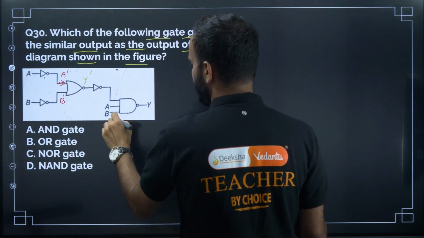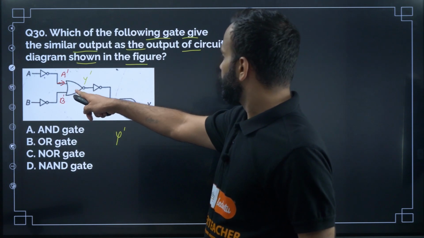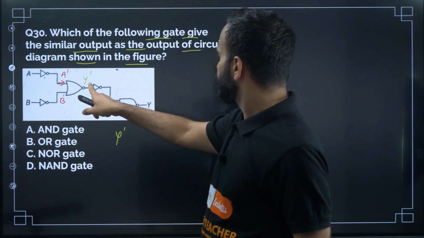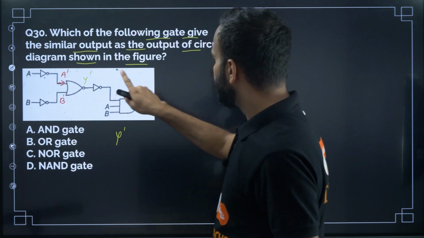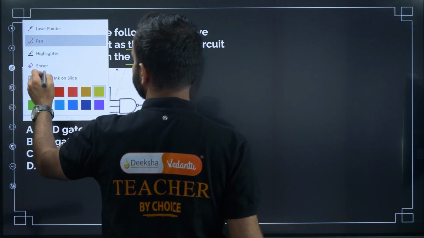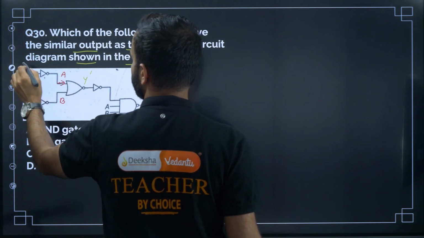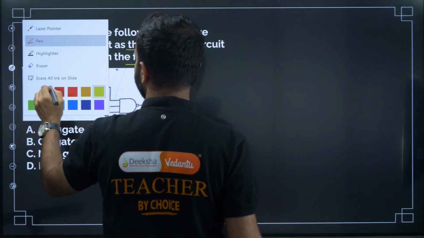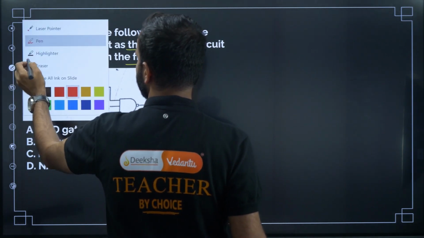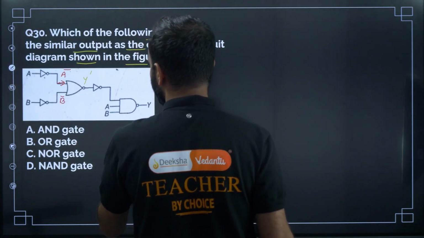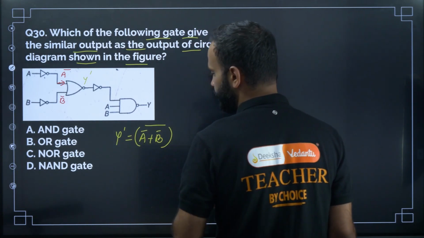The output of the NOR gate will be here Y dash, okay? So what is the value of Y dash? So Y dash will be equal to A bar plus B bar whole bar, right? So this is A bar, okay, not just A dash, A bar, and B bar. So now output is Y dash. Y dash is equal to A bar plus B bar whole bar, right?